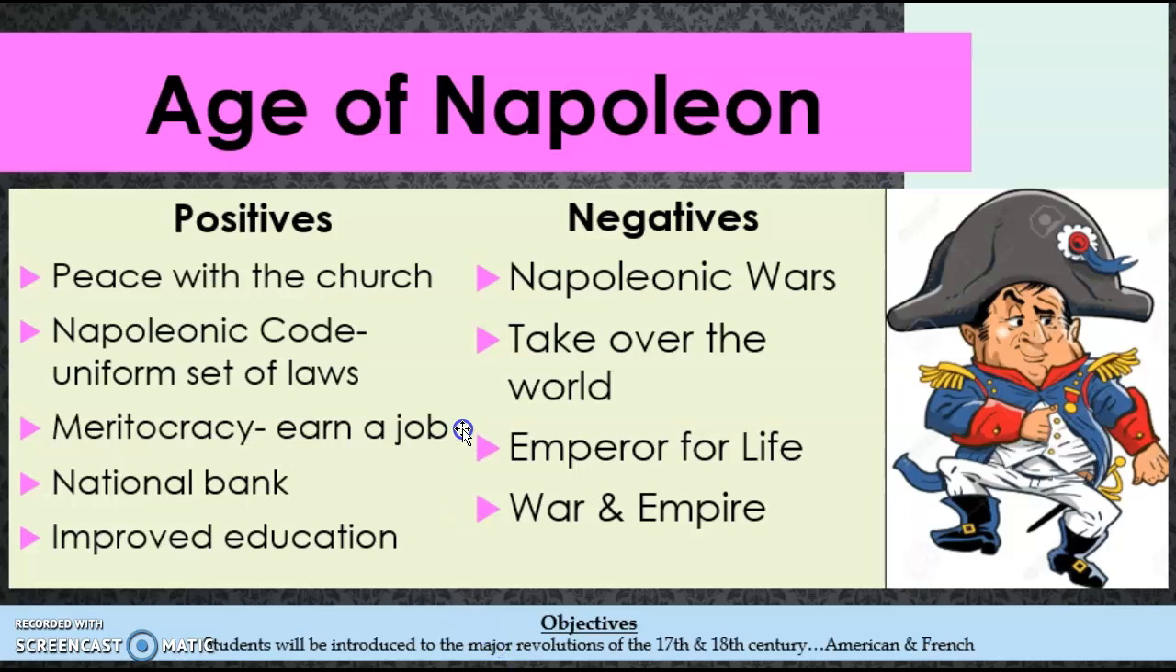Some bad things, though, is even though Napoleon did all this good stuff, he decided to basically wage war with the rest of Europe. He wanted to take over the entire world, become the emperor of the world for life, and he decided to use war to do that.